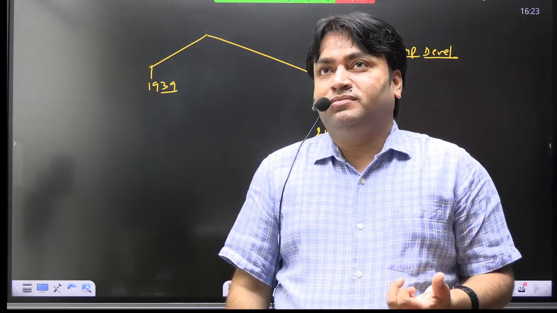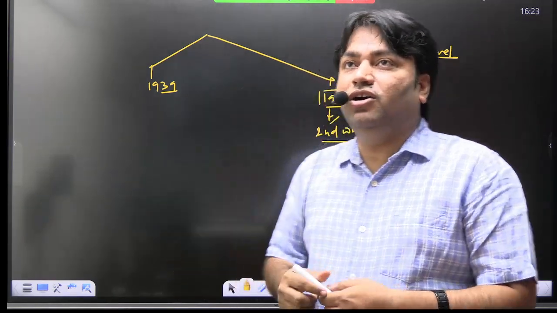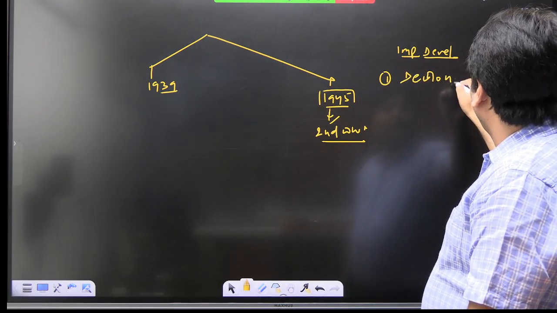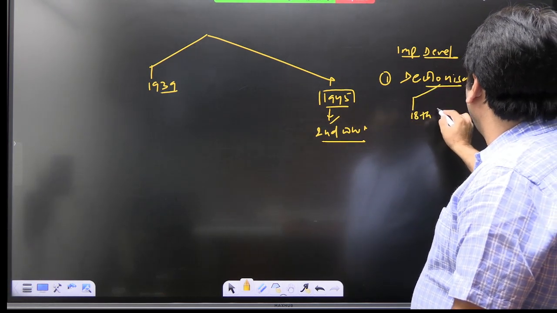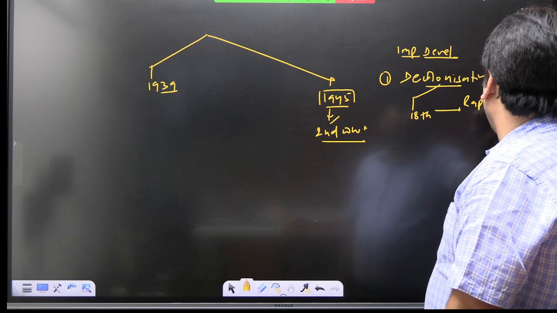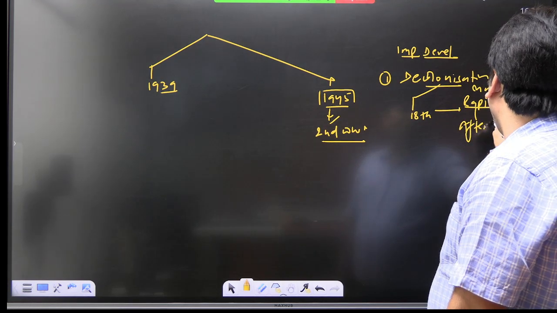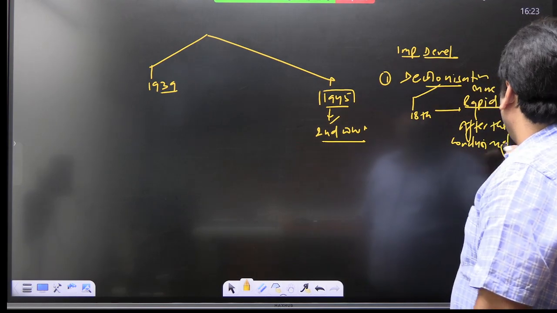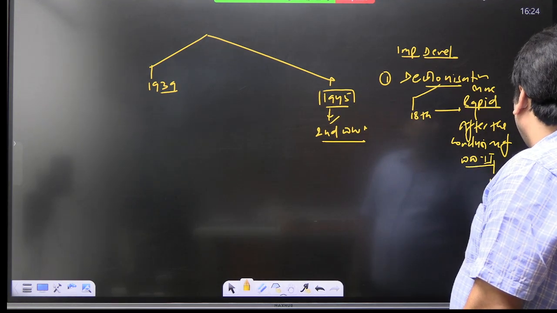Birth of America, freedom from Britain, that is also decolonization. So you can write here that the process of decolonization that started in the 18th century becomes more rapid after the conclusion of the Second World War in 1945.